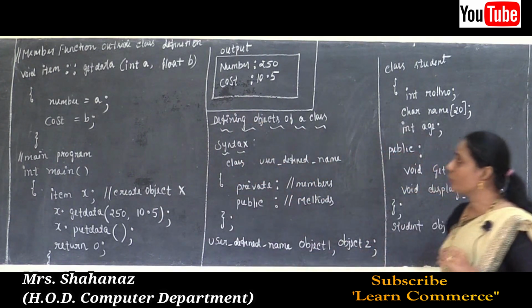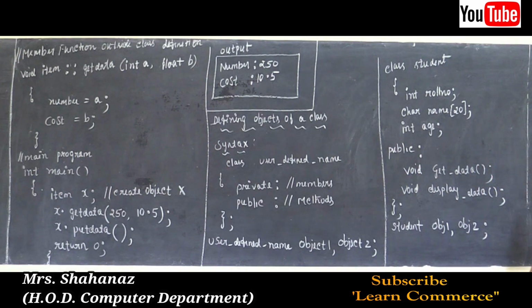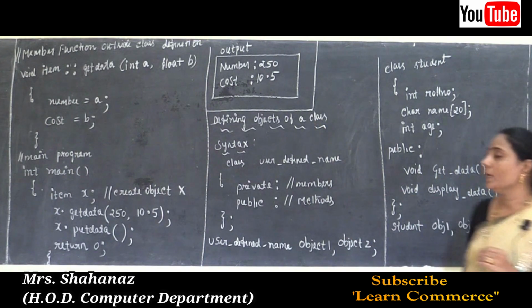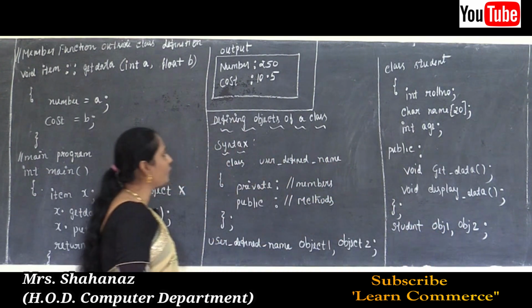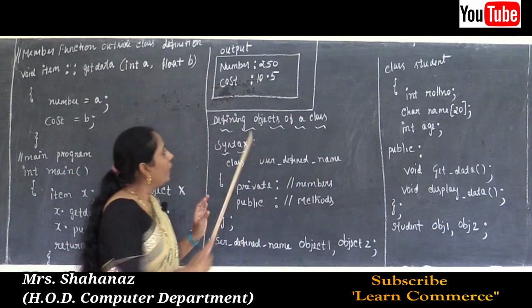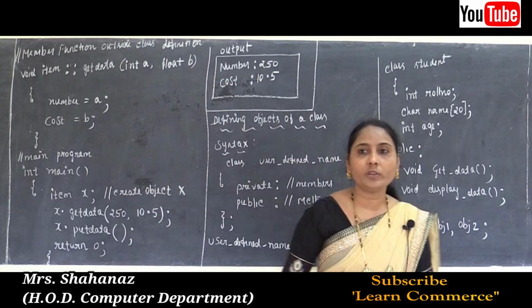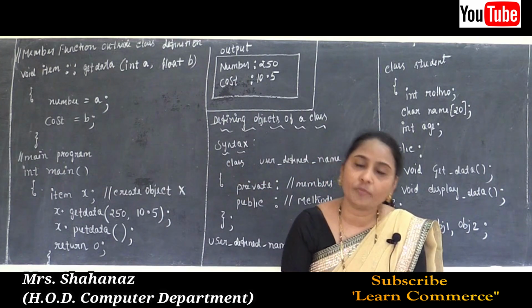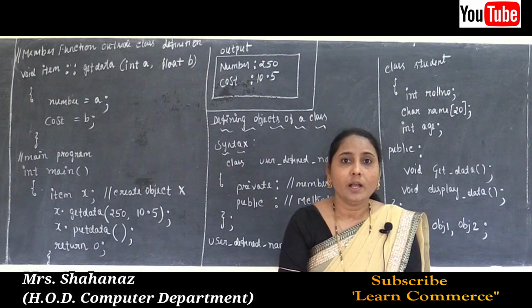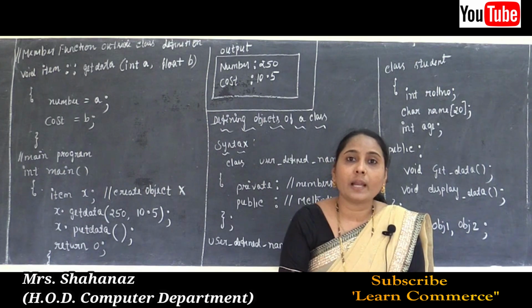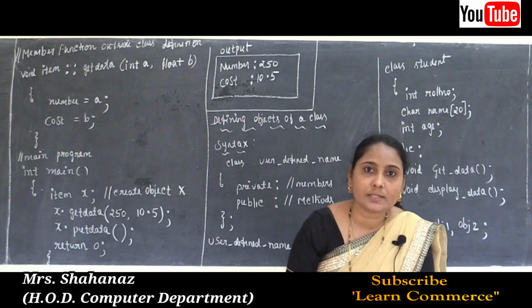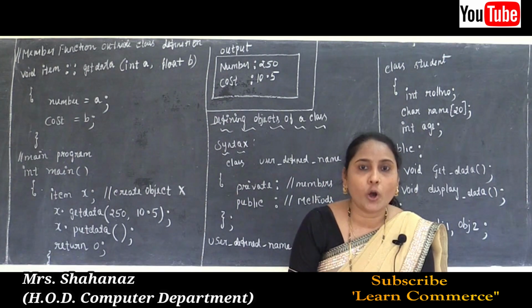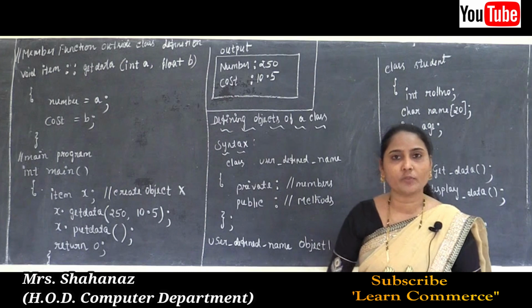Now the next topic is defining objects of a class. Here also there is some syntax to define the objects of a class. When we define or declare an object, why? Because when a class is defined, first of all we need to define the class, then such a class specifies the type of the object of the class.